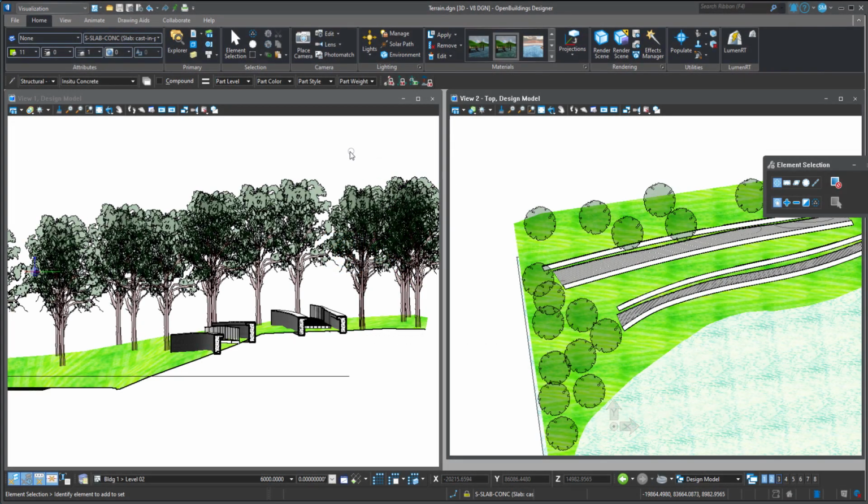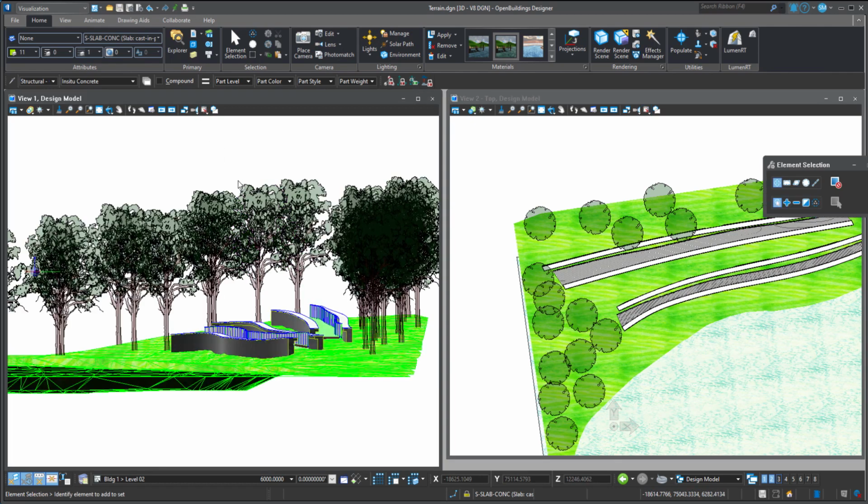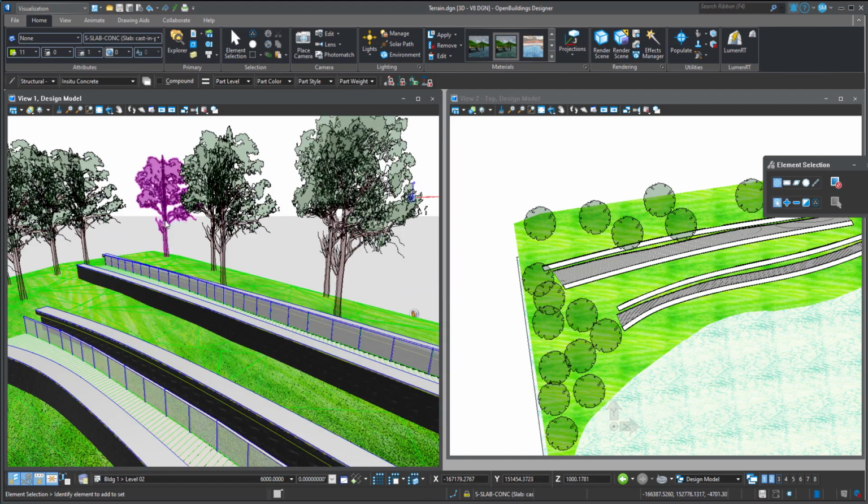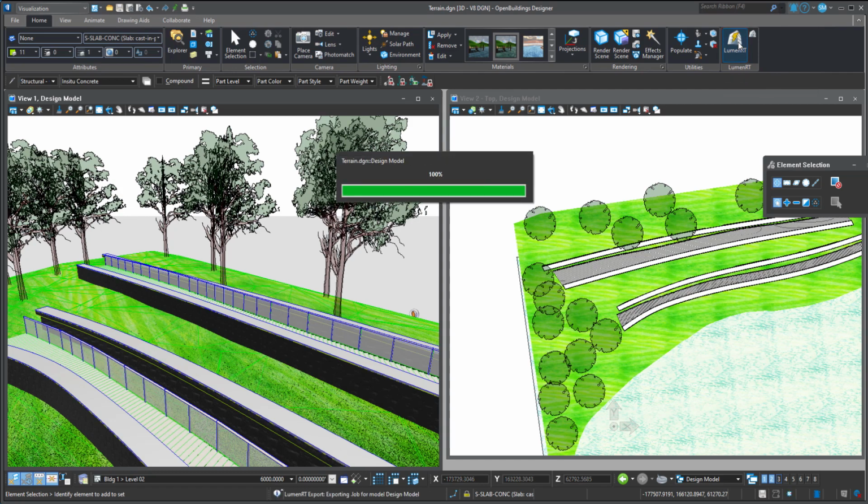Finally, what we might like to do here is send this out to some real-time animation. Now, the real-time animation really makes the scenes here. So let's remove our clip. Let's give it a bit of perspective. And let's go up to our LumenRT dialog box. Once we click on this, what it will do is start generating our LumenRT scene. Okay, and it will also then fire up LumenRT and give us our scene within there.